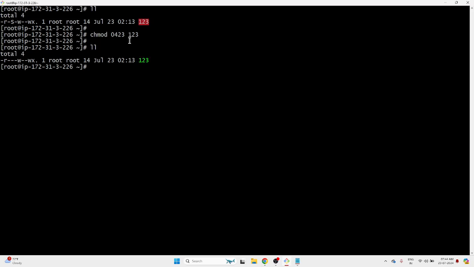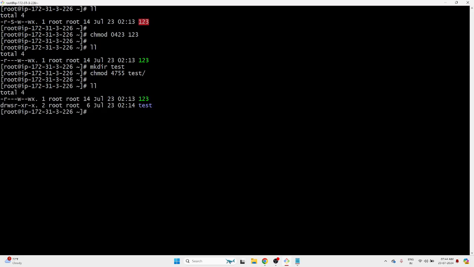Got it, right? The colors indicate so many things. That's why it is important. Blue means directory. Green means it's a file with full executable permissions, and red means special permissions. So this is how we can assign a set UID to a file or a directory. I haven't shown you, but we can assign the same thing to a directory. See, small s it is showing. Both are the same. Just for files it is showing capital S, but for directory it's showing small s. That's it.